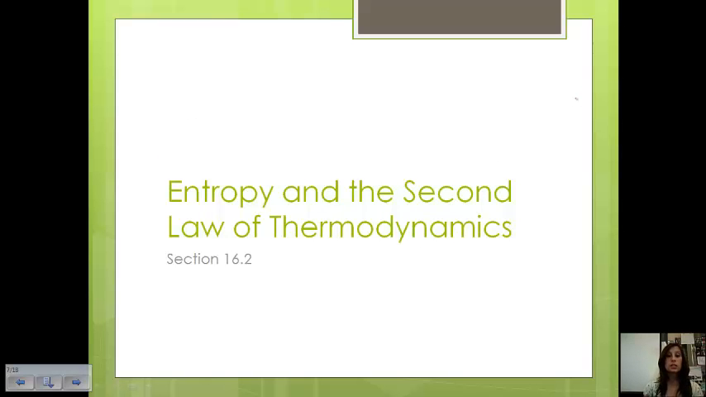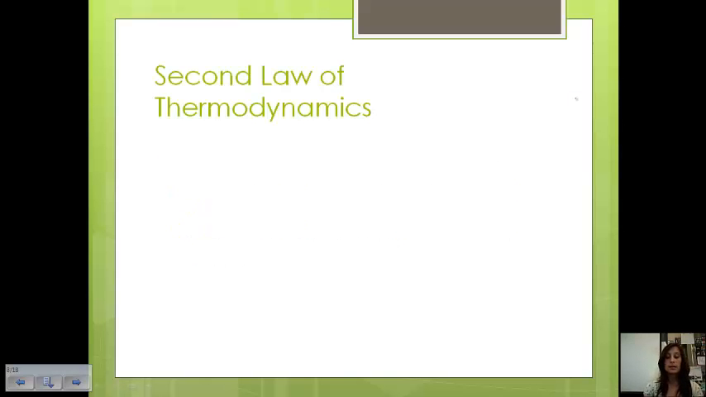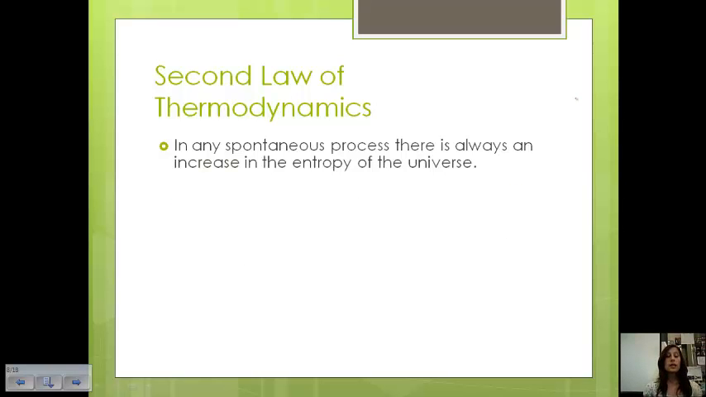Okay, so section 2, we're going to look at entropy and how it relates to the second law of thermodynamics. The second law of thermodynamics says that in any spontaneous process, there's always an increase in the entropy of the universe. So if it's spontaneous, entropy increases, and this is of the universe. Now we usually break the universe into two parts, the surroundings and the system.